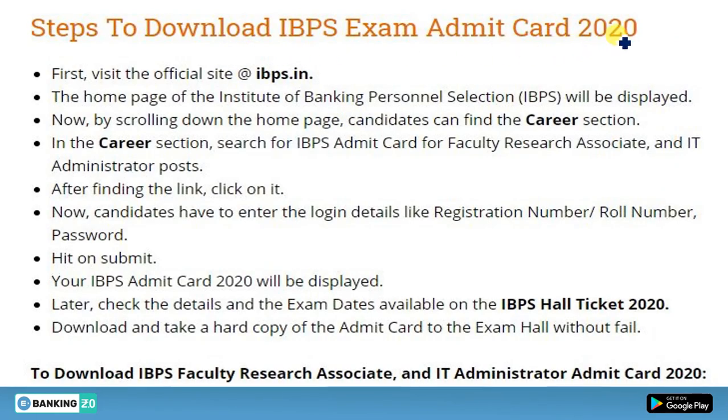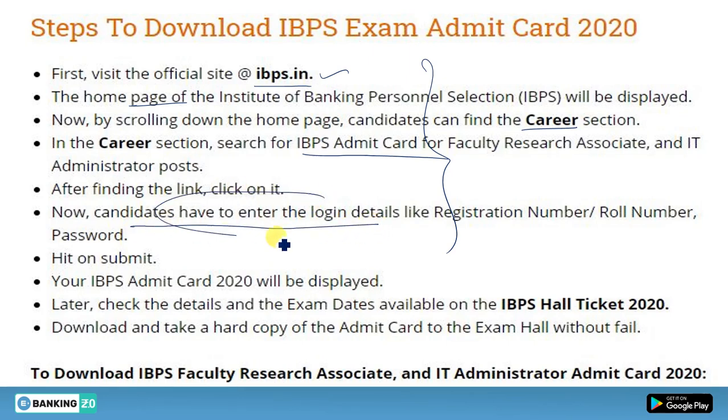So what are the steps to download the admit card? First of all, you have to visit the official website of IBPS. Then go to their home page. Now scrolling down, you will find this career option. In the career option, you will search for IBPS admit card. Actually, you don't need to do this. Just go to the link given in the description box. You will be automatically logged in here.